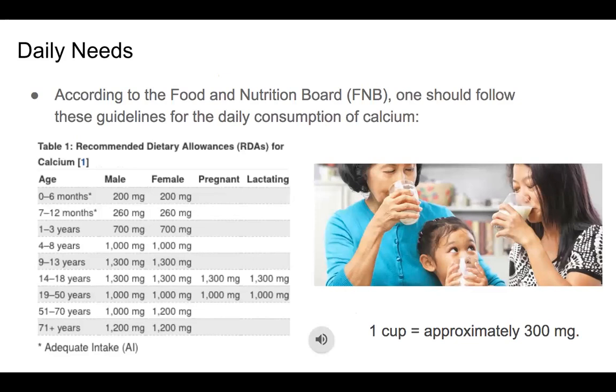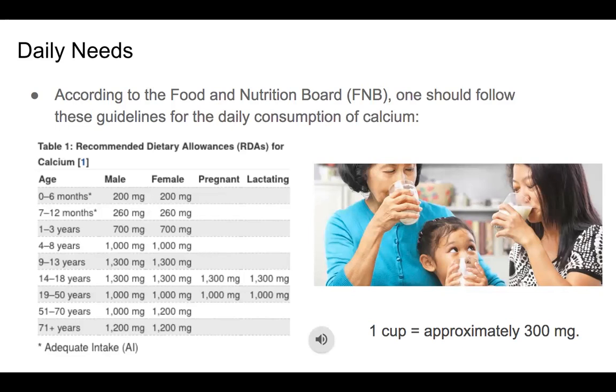In terms of daily needs, the Food and Nutrition Board has guidelines for how much calcium one should consume daily. The recommended dietary allowances are as follows. So those who are 0 to 6 months of age should consume 200 milligrams daily, while those who are 7 to 12 months should consume 260 milligrams daily. Those who are 1 to 3 years old should consume 700 milligrams daily. Those who are 4 to 8 years old should consume 1,000 milligrams daily.